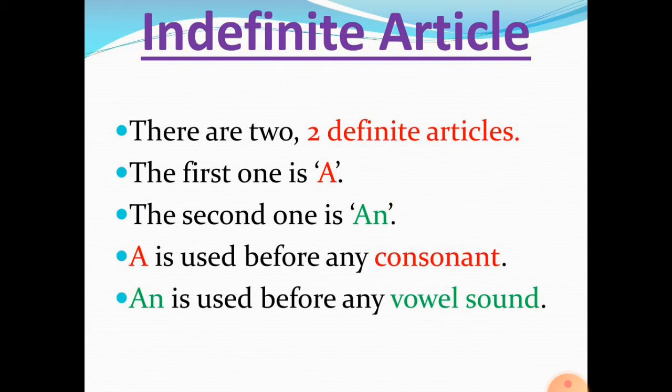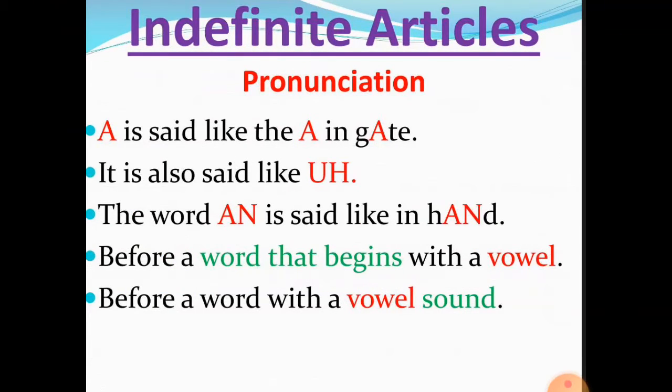Let us see now what are indefinite articles. There are two types of indefinite article, students. The first one is a, the second one is an. A is used before any consonant. An is used before any vowel sound. Now let us see the pronunciation of indefinite articles.